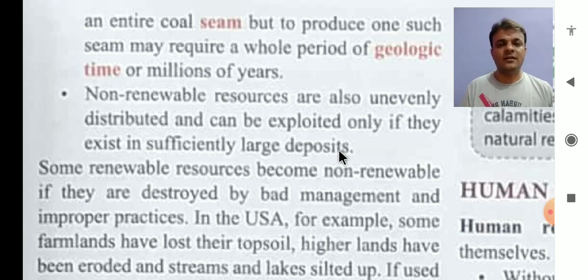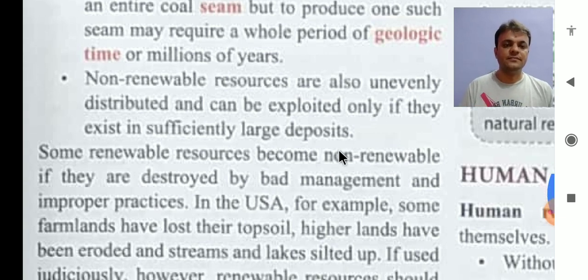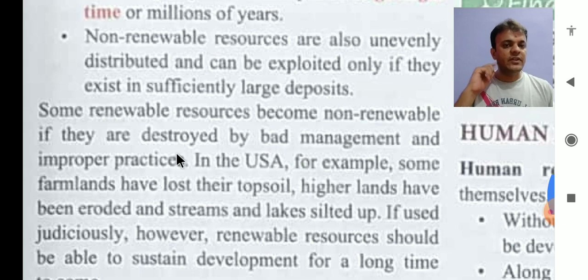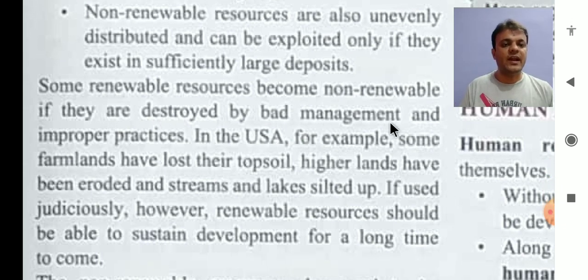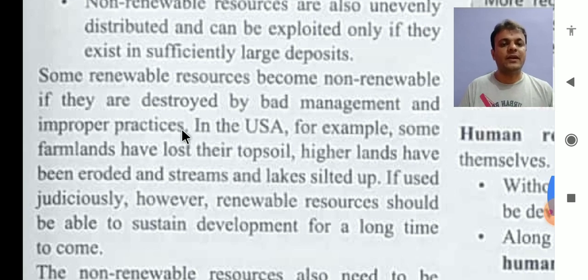How can you continuously use any resource unless it is available in large deposits? So if it is not available in large deposits, you cannot exploit it. Exploit means to use it continuously, right? Some renewable resources become non-renewable if they are destroyed by bad management and improper practices. Again, it is a matter of duty, right?